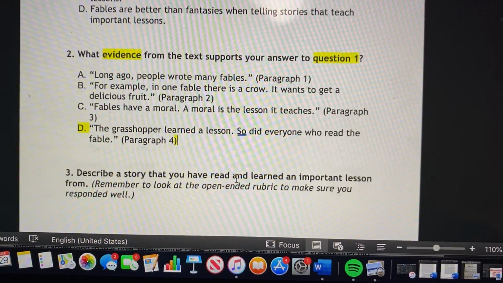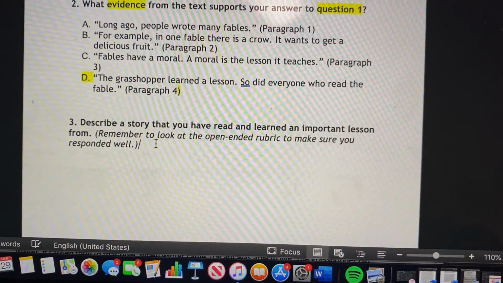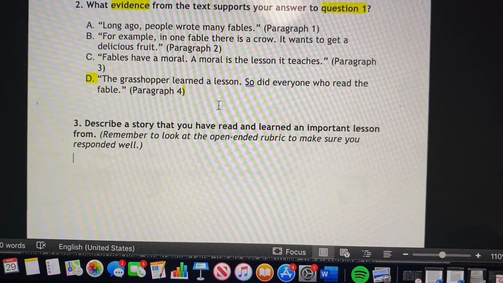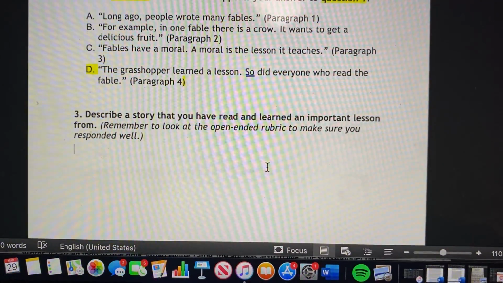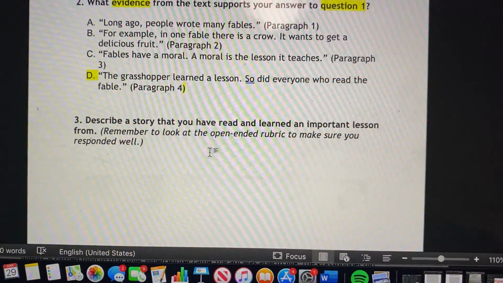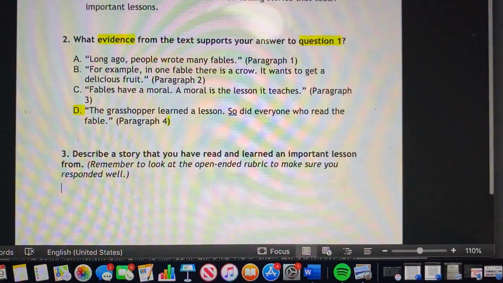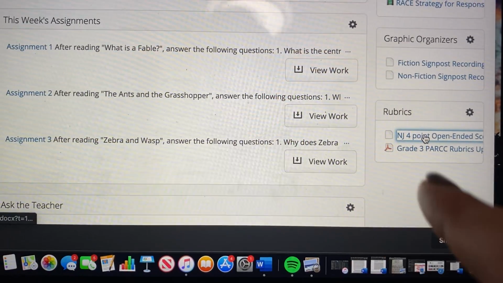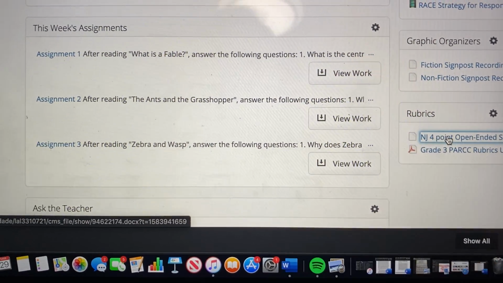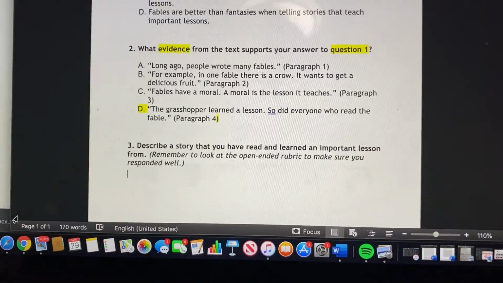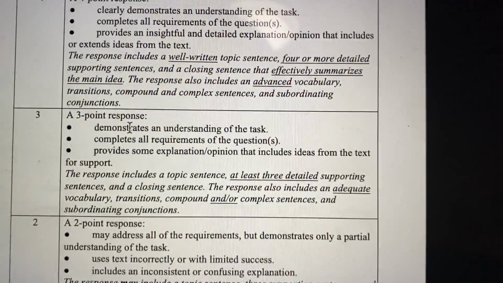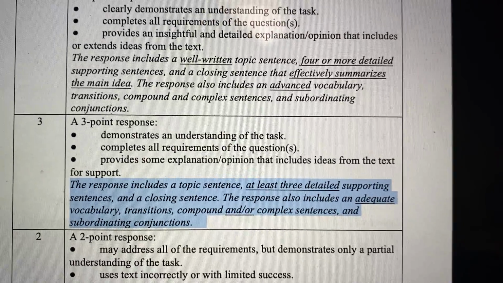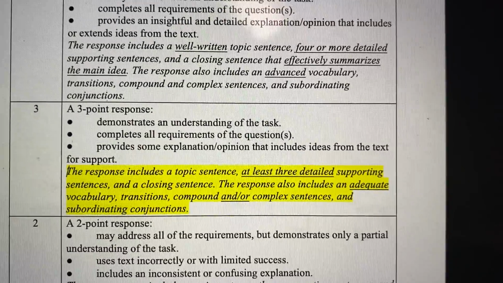And then for this one, you guys can also type it up right underneath it and type the story that you have read and what was the important lesson that you got from that story. And remember to look back at the rubric that we had on here. So you guys can click it to the right. It's going to be on the right-hand side. It says rubrics. And you're going to open it into a file. And it says right here what you guys need. This is what you guys will need. We'll have Mrs. Almeida send it to you guys in the document. I'll even highlight it because this is important.